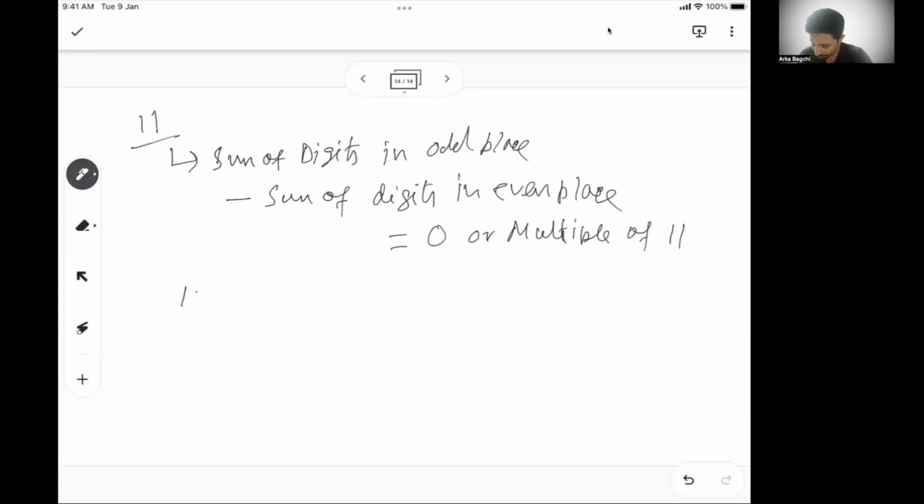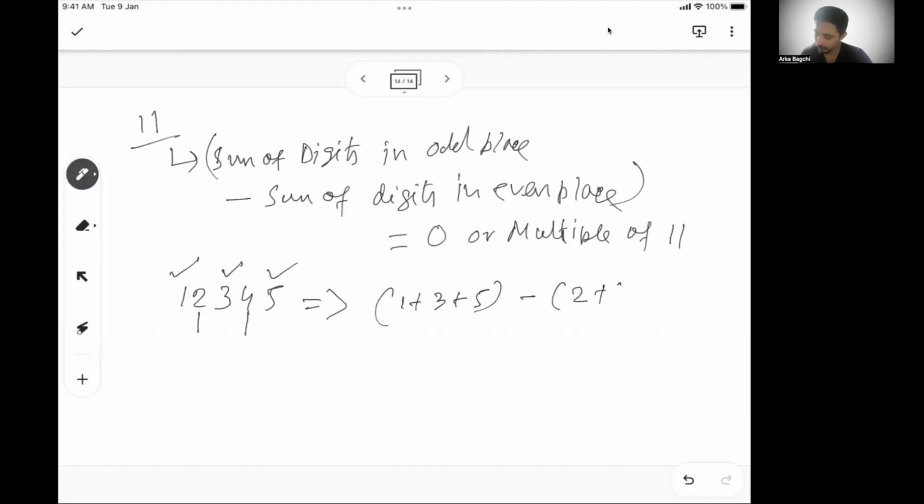Let's say there is a number 1, 2, 3, 4, 5. What is the sum of digits in odd place? First place, third place, fifth place. Sum of digits in even place: second place, fourth place. So the sum of digits in odd place is 1 plus 3 plus 5, and in even place it is 2 plus 4.